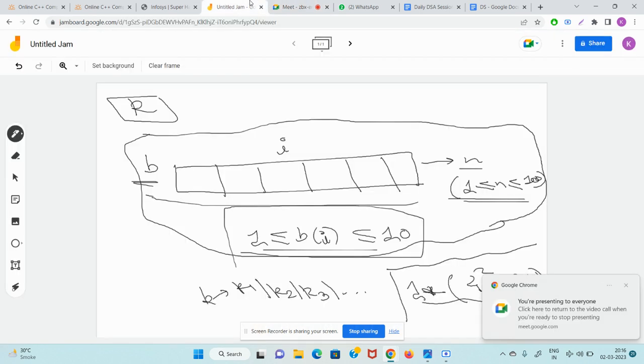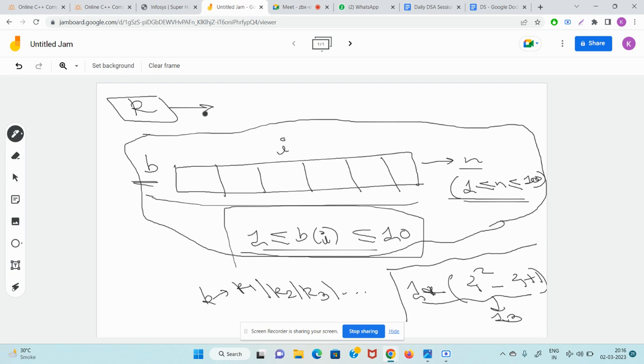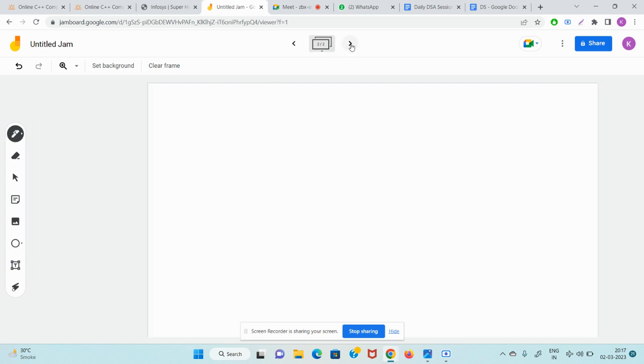Now, guys, the question is saying that apart from these, we are giving you an integer k. The maximum value of integer k can be 10 raised to 5. Now the question is saying that you have to divide k into n parts, like k1, k2, k3 till kn. Once you divide it into n parts, you have to calculate the value at each and every index given by the function f of x equal to x square minus x plus 1.